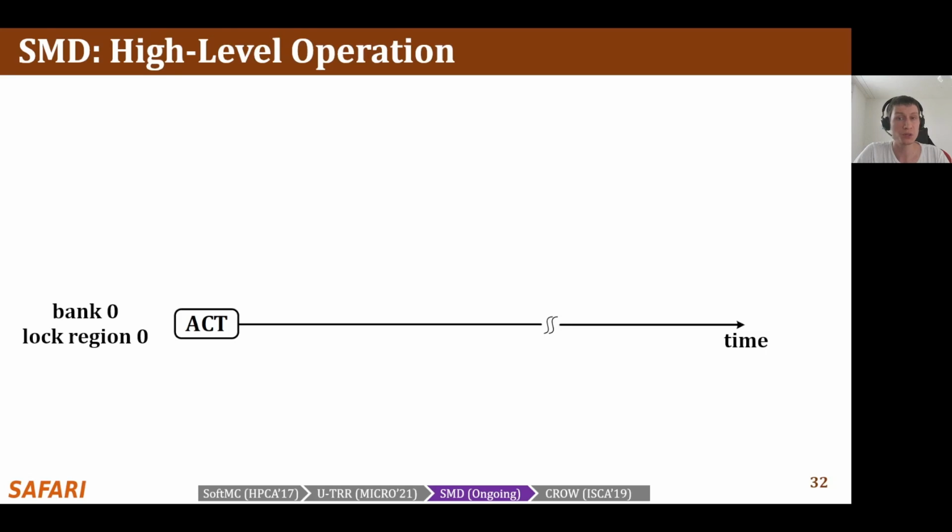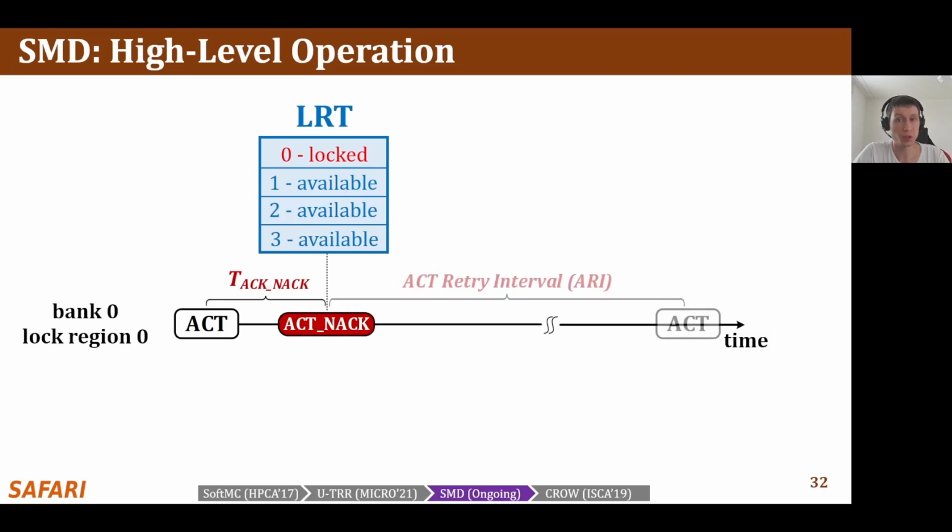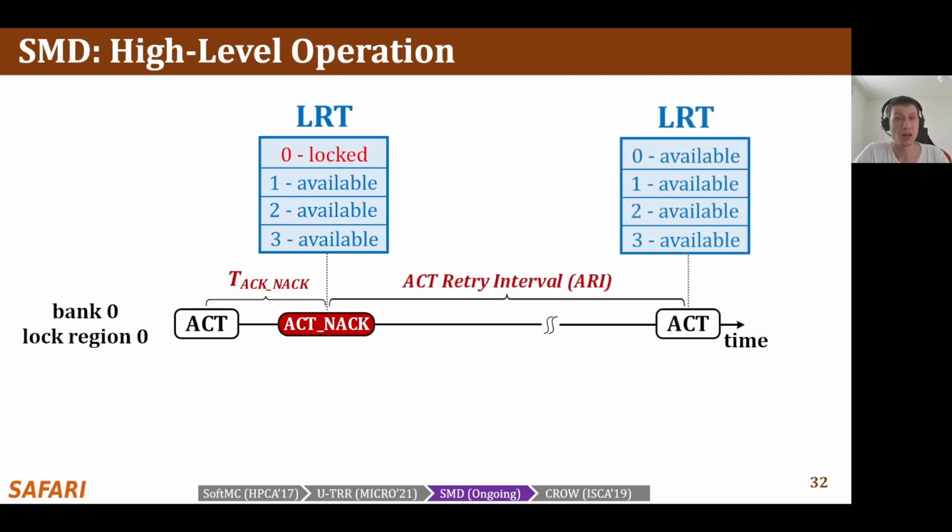Let's assume that the memory controller attempts to activate a row in lock region 0. When the DRAM receives the activate command, SMD checks the LRT table. Because LRT indicates that lock region 0 is locked, SMD sends the memory controller an ACT signal. Because the activate is rejected, the memory controller retries the same activate command after the ACT retry interval, at which point lock region 0 is available for access.